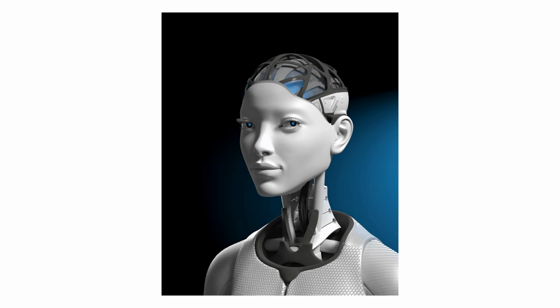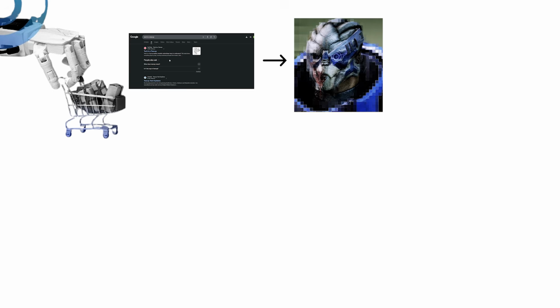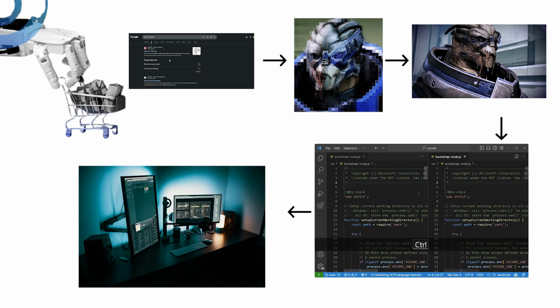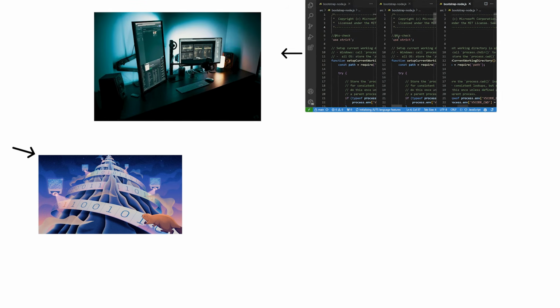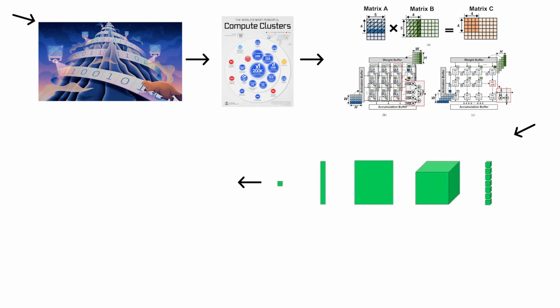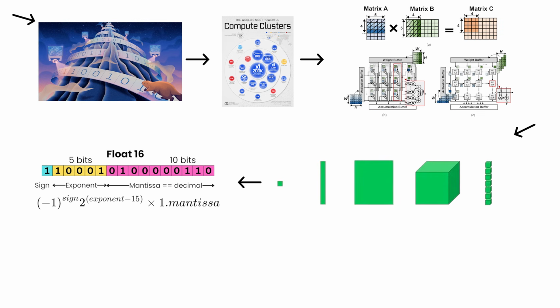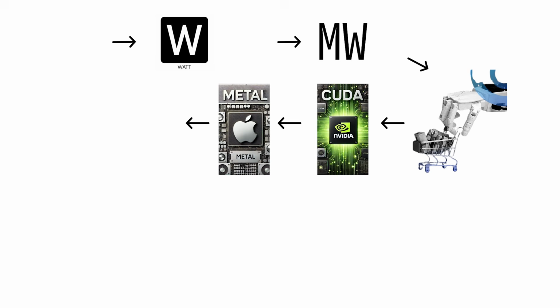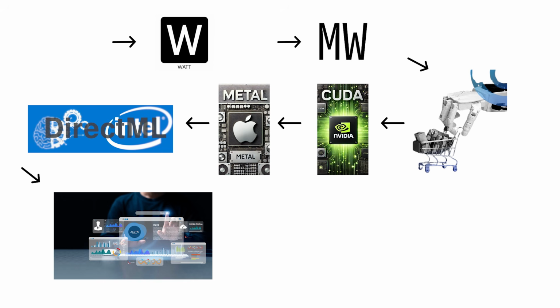Here, AI is personal. It powers your autocomplete, upscales your video game textures, and writes code beside you in VS Code. These consumer-grade systems run the same math as the world's largest clusters: matrix multiplications, tensor operations, floating point 16 precision, only scaled down to watts instead of megawatts. They use CUDA, Metal, or DirectML to turn raw pixels into intelligence.